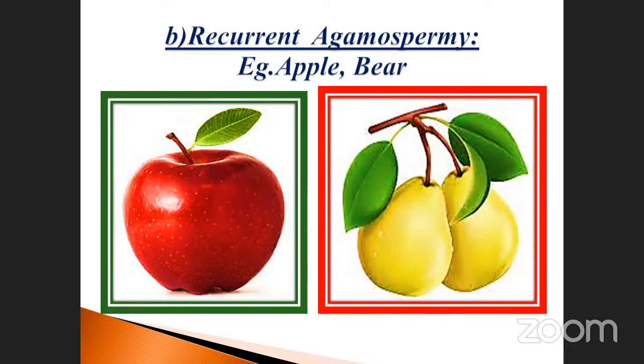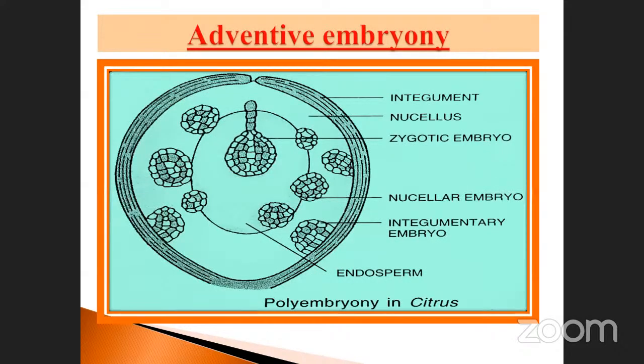Okay, so this is another one. See the adventive embryony, you note it down. This one is a citrus. In the diagram, the oval is a citrus fruit, lemon or orange, whatever it may be. The outermost layer is already covered, but this is the ovary. The ovary wall is also divided into two: the outer integument and the inner integument. Here only one integument is given. Then comes the layer inside the integument, which is called the nucellar embryo.